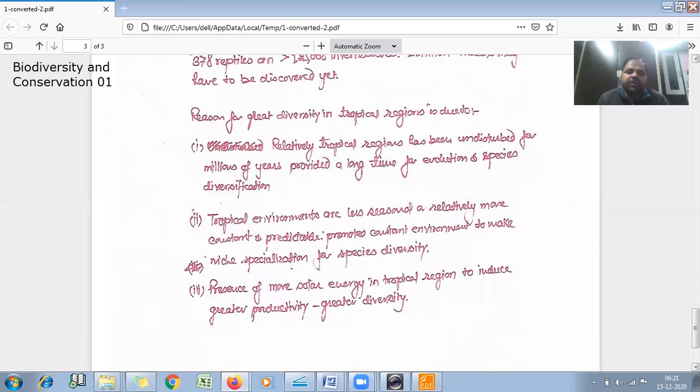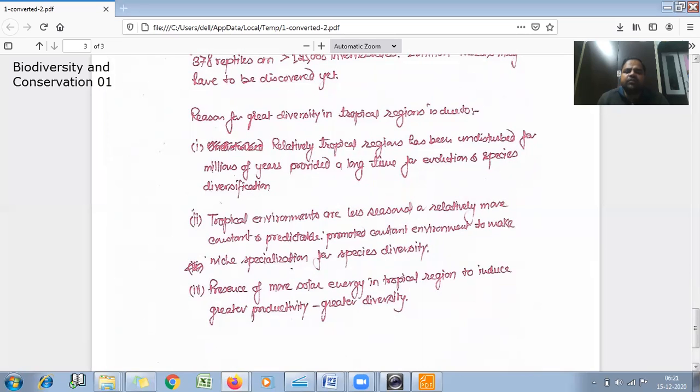So we can say that since the tropical regions present on the equator have been less disturbed, evolution has taken place in a good way, so that there has been great species diversification. The second is that tropical environments are less seasonal, relatively more constant and predictable, which promotes niche specialization for species diversity.